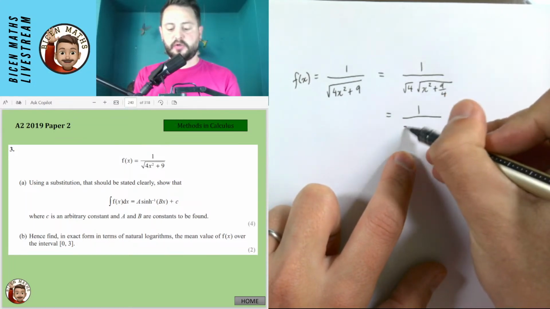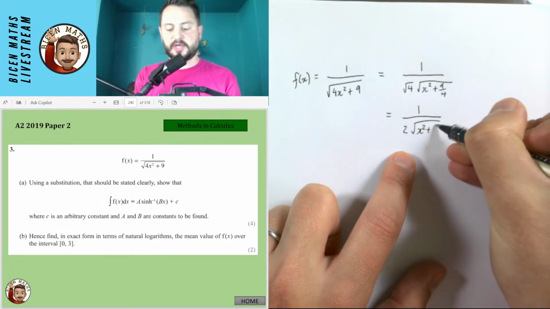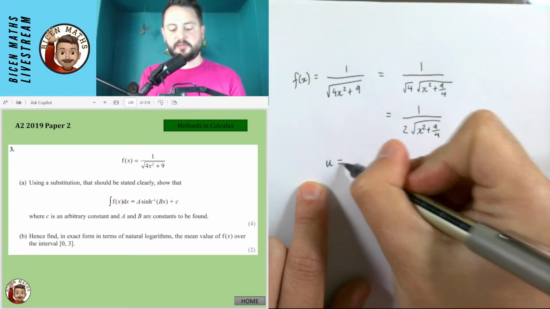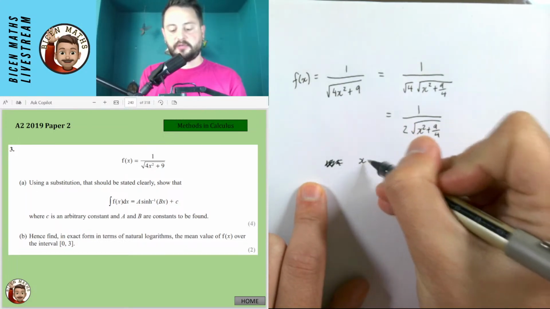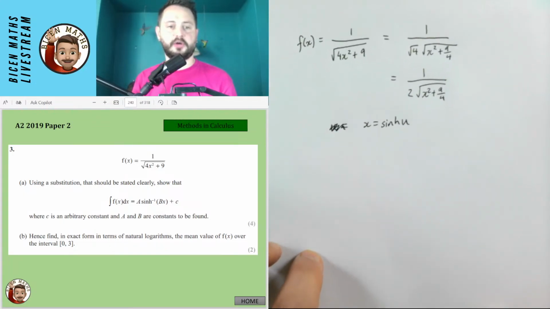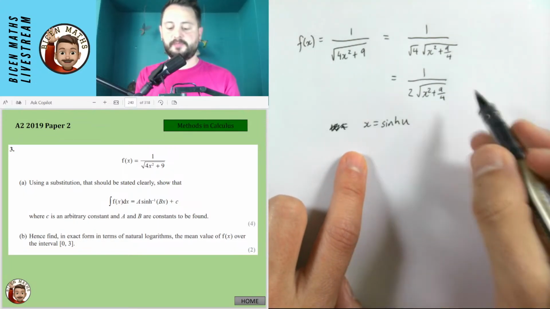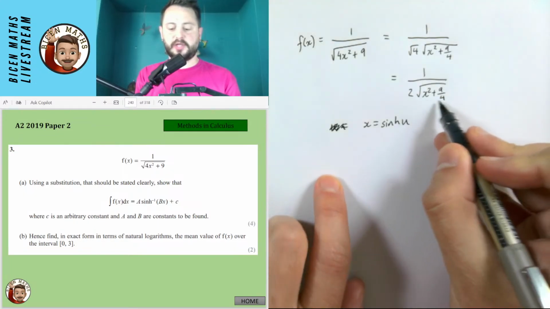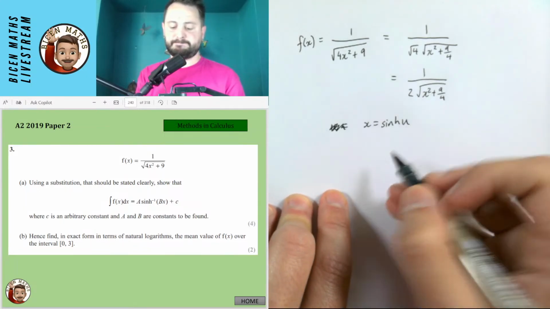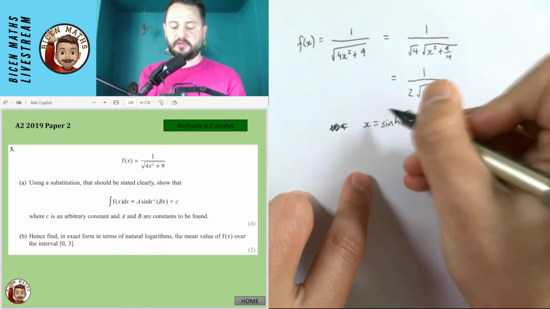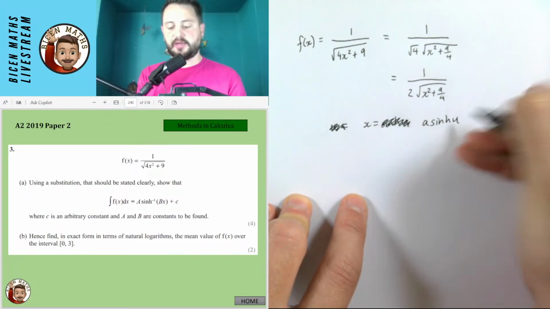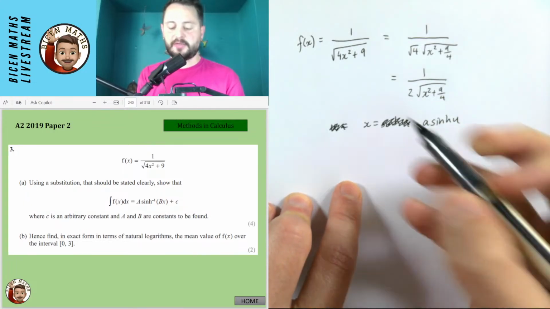So this is actually 1 over 2, the square root of x squared plus 9 over 4. Now at this stage, I'm going to say that my substitution is going to be x equals sinh u. I know it's going to be sinh u because in the answer that we've got, there is an inverse sinh. I'm just going to double check that this will work when I do the substitution. I think I might need to change this coefficient. So I might have to say that x is a sinh u, and I'll see how I can find out what that value of a will be in a second.